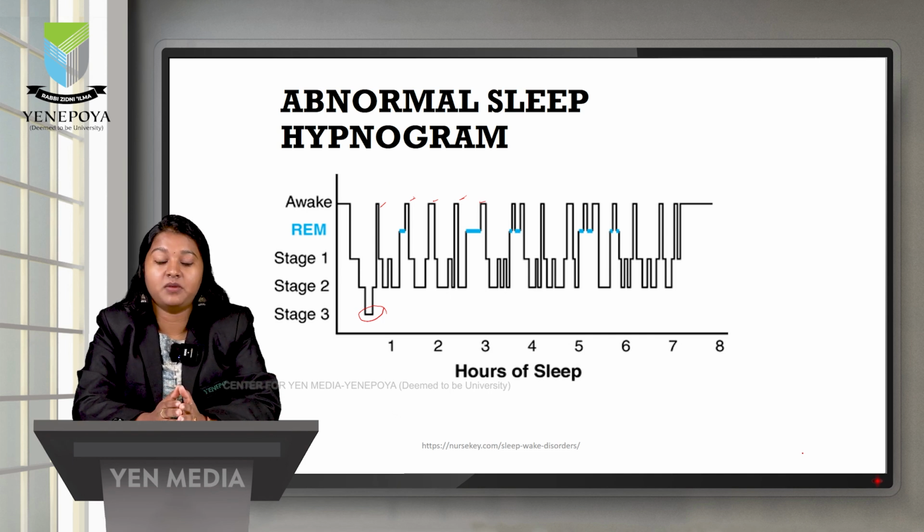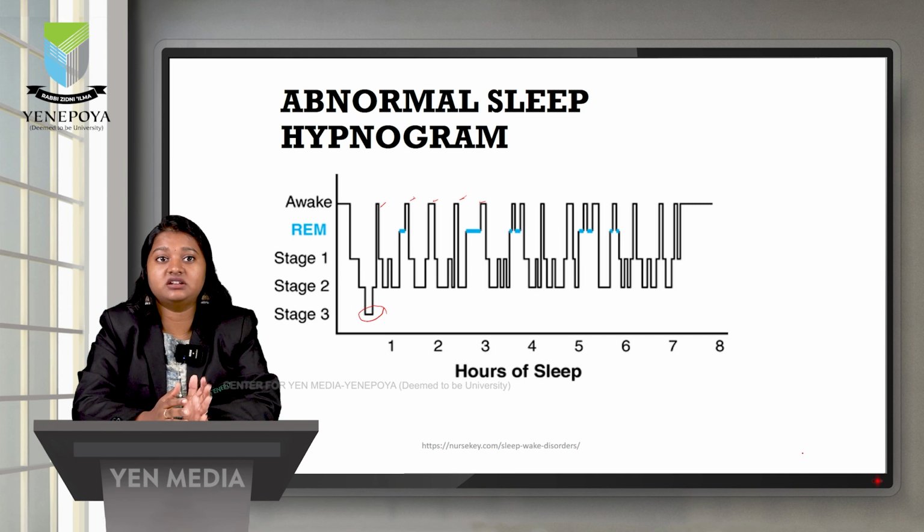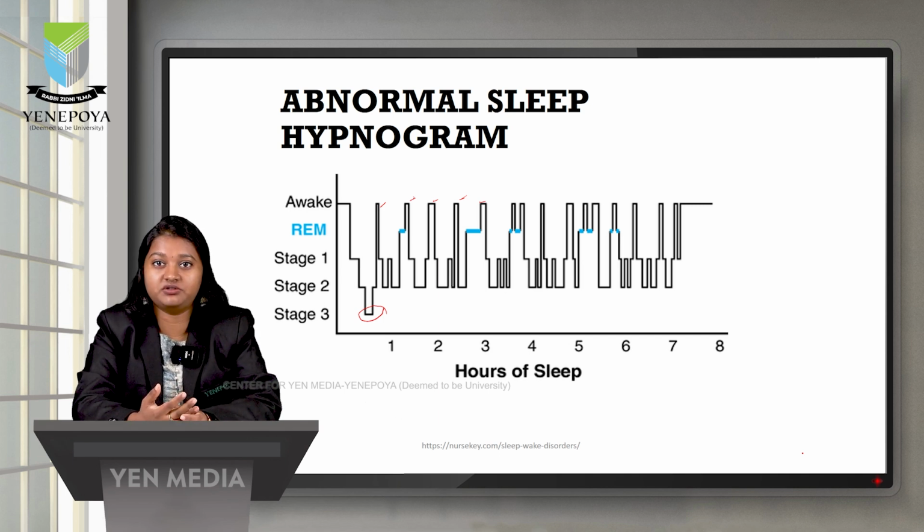And when we see REM, REM sleep is present, but REM is not that of the normal sleep architecture. The REM sleep hours are reduced, which can cause impairment of the emotional regulation, and decrease in stage N3 denotes a very poor restorative sleep.